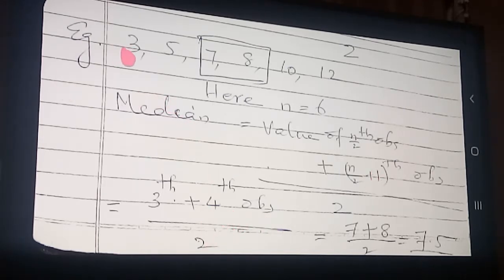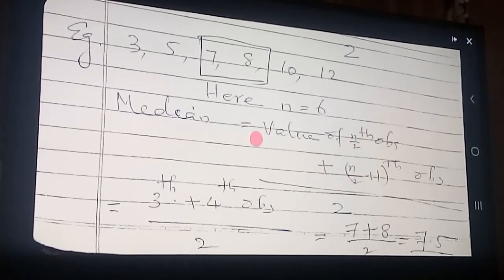So here already it is written in the ascending order. Therefore what is the third observation? 7. And what is the fourth observation? 8. 7 plus 8 by 2. 7 plus 8 how much coming? 15. 15 by 2 how much? 7.5. Okay. So we can recollect the formula once more.